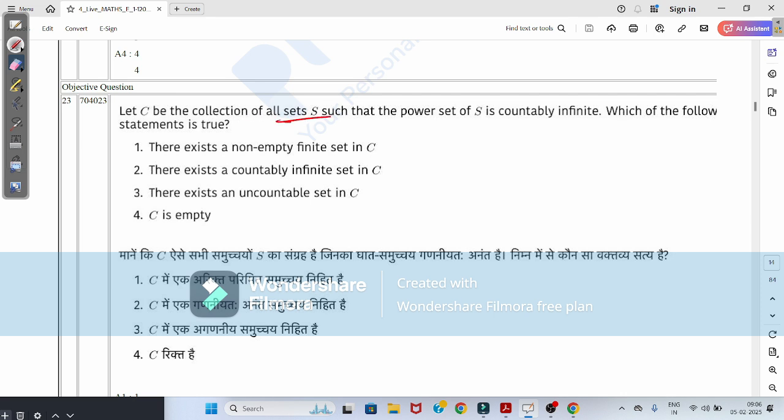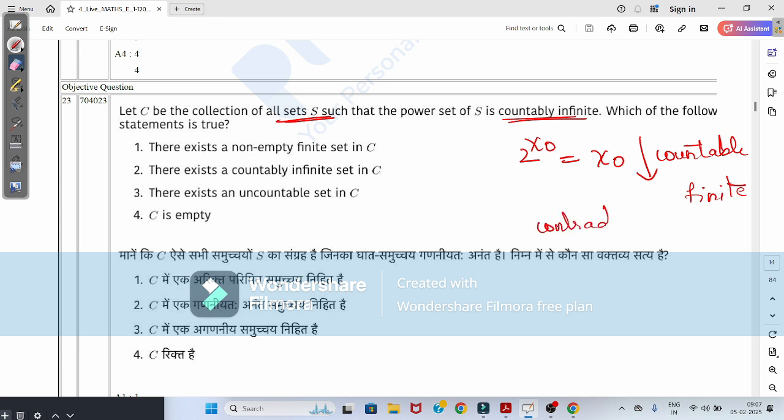C is the collection of all sets such that the power set is countably infinite. If it is countably infinite, then the power set gives the value aleph naught. Aleph naught means this is a countable number. This is a countable finite number. An infinite power set being a finite number is a contradictory statement. If it is a contradictory statement, then we have to take C as the empty set.